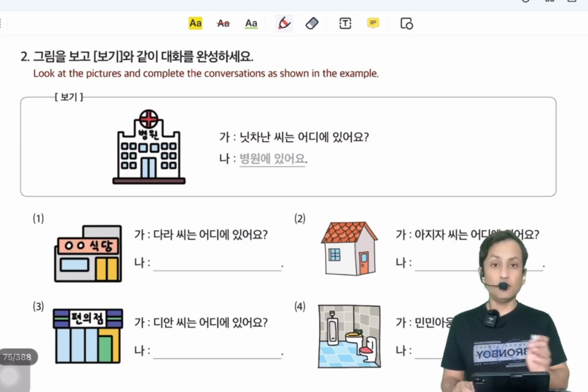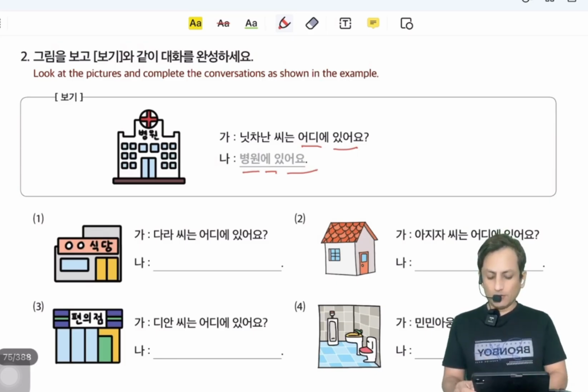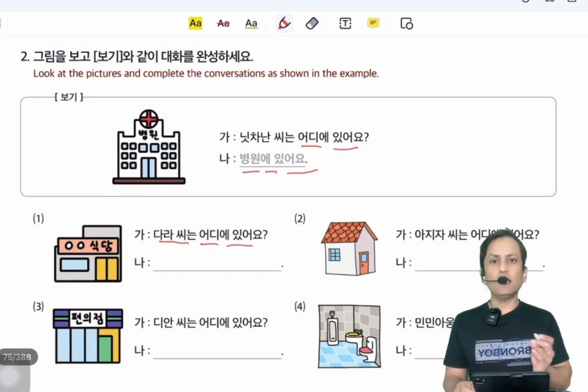In the 보기, there is a 병원. 병원 is hospital. 니차 씨는 어디에 있어요? Where is 니차? 병원에 있어요. In number one, 타라 씨는 어디에 있어요? 식당. We have 식당. 식당에 있어요.